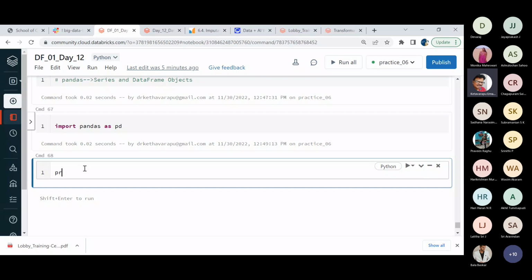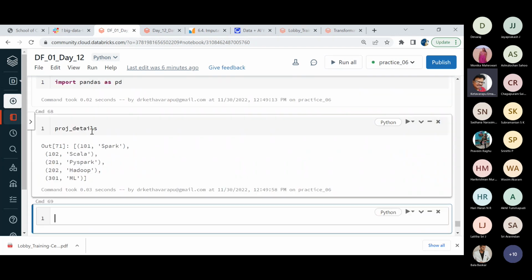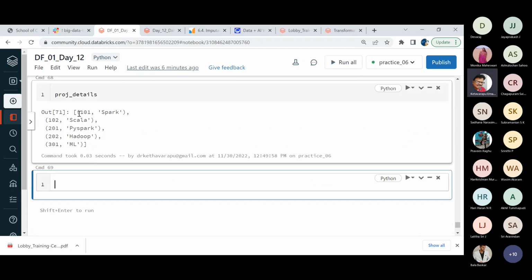Okay. Now we have some project details with us. If you see these project details, I have the ID of the project and the technology stack we are using. And of course, this is in fact a list of tuples. So let me use this as a base for my pandas data frame.